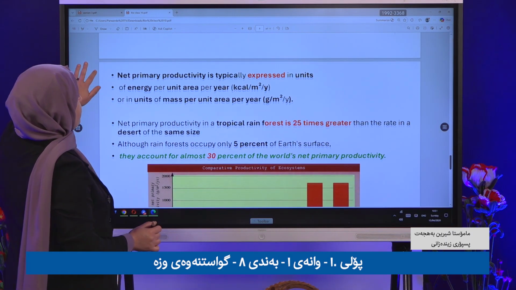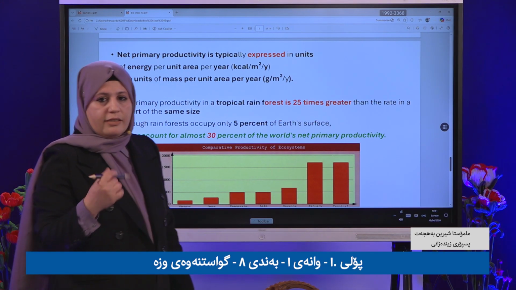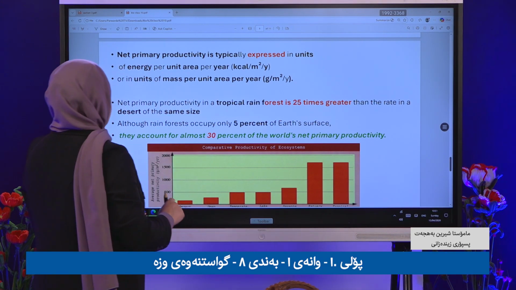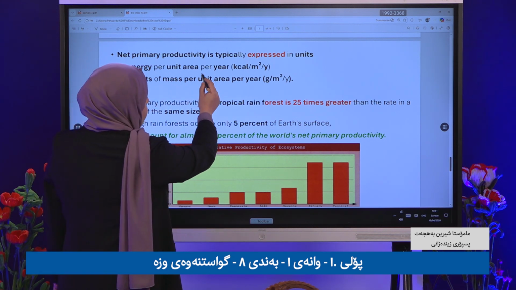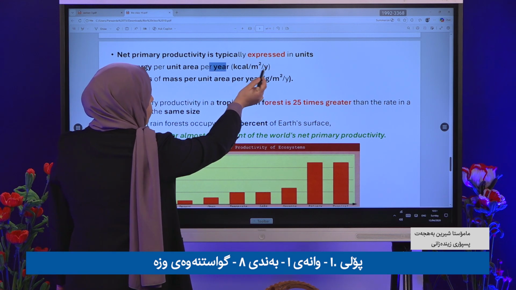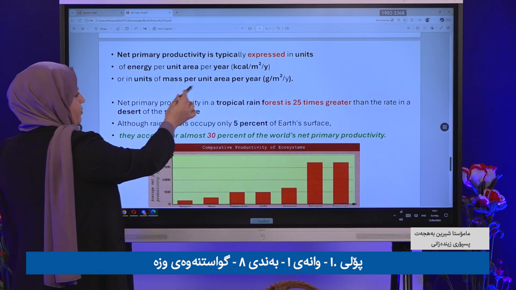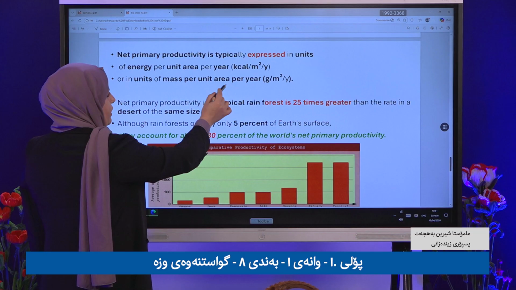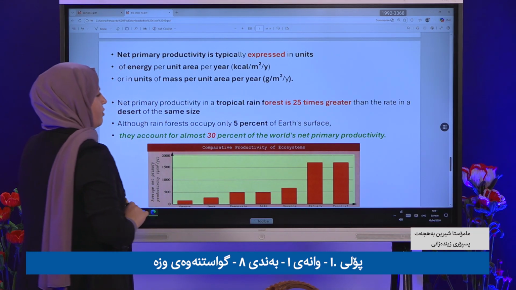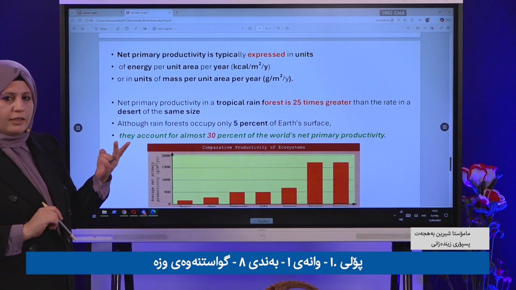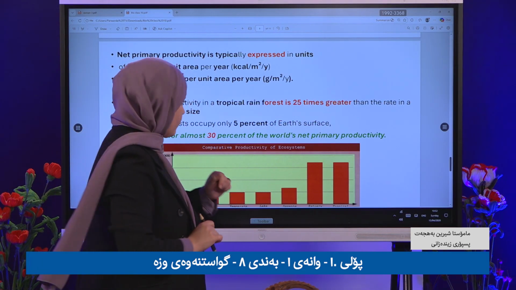Net primary productivity is typically expressed, like other quantities, with a unit. Energy per unit area per year, calories per area per year, or another unit, which is mass per unit area per year, grams of mass per year. It has two typical units. Clear?